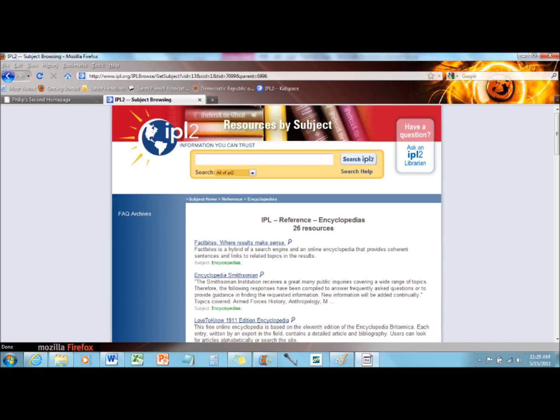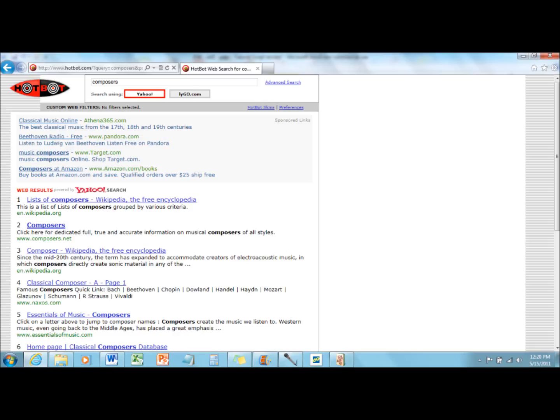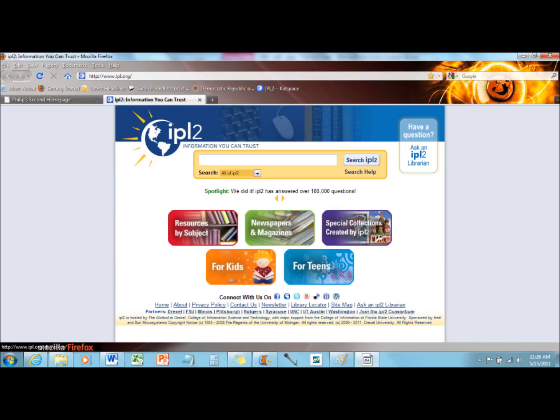What else can you find on the Encyclopedias page? Look around and do some exploring on your own. Remember, you can find an article on just about anything on the internet, but you won't know for sure that it's correct. The IPL2 strives to show people resources that are derived from credible documents, that were uploaded by qualified experts in the field, and that are clearly and logically organized for your convenience.